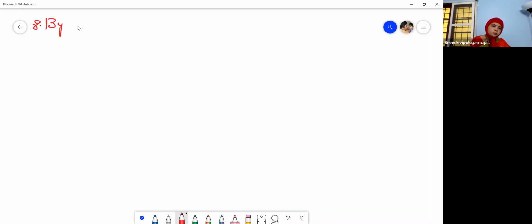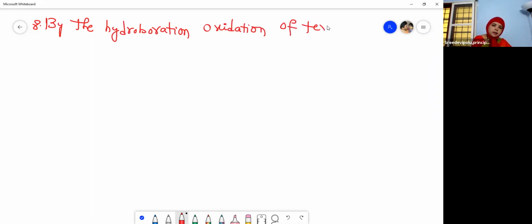Hydroboration, oxidation of terminal alkynes. Terminal means end, terminal alkynes, the HBO reaction, hydroboration oxidation.